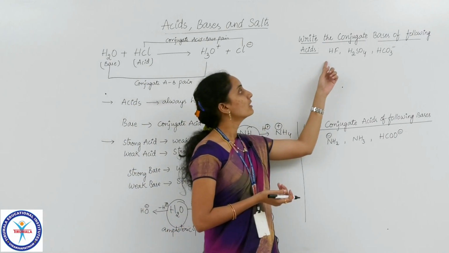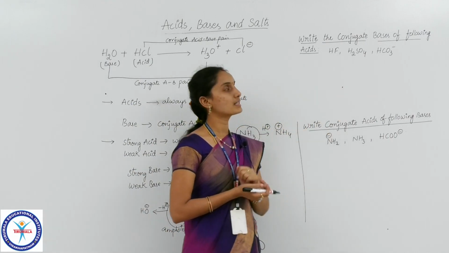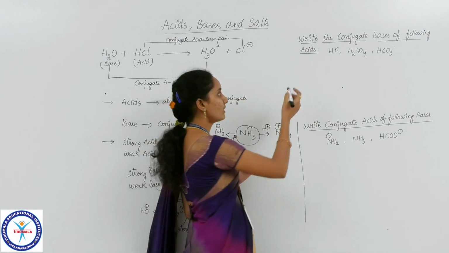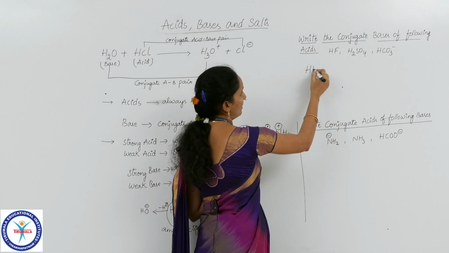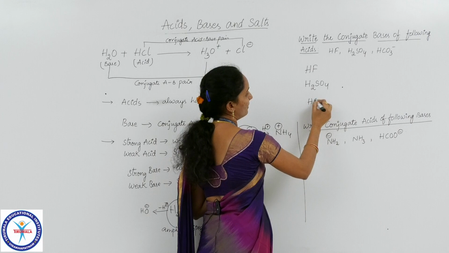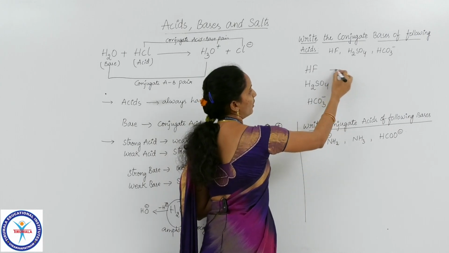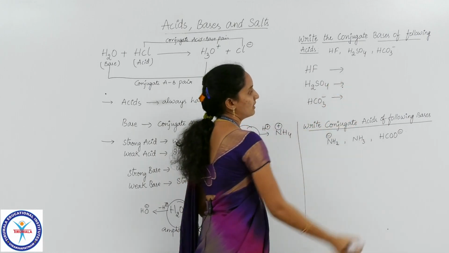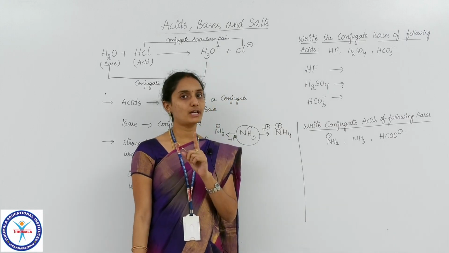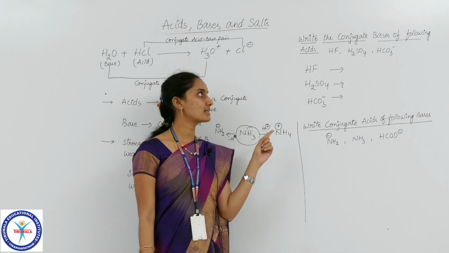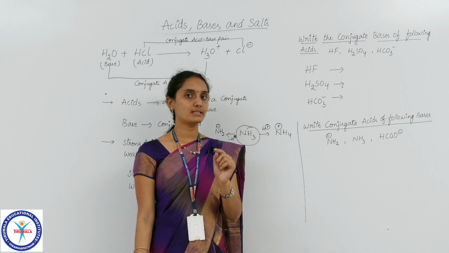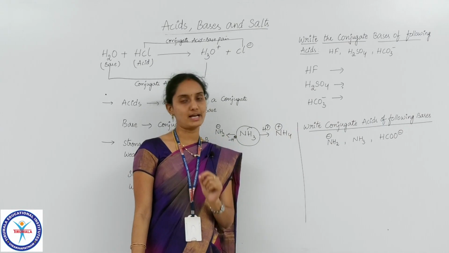So here I have given you 3 acids and I asked you to write down their conjugate bases. What are those 3 acids? HF, H2SO4 and HCO3 minus. The point you have to remember here is that the given species is an acid, and you have to write the corresponding conjugate base of that acid.